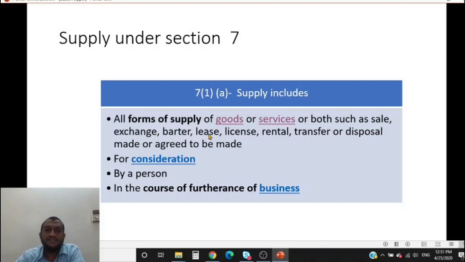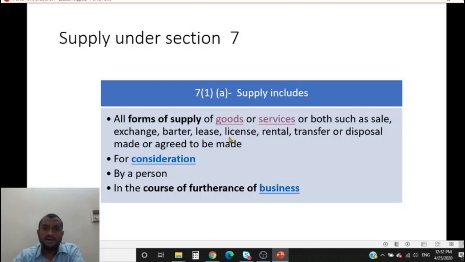Now what is a lease? Lease is a long-term usage. We look at what a lease and rental is. A student goes to an owner of a house and asks for a room. Does he ask for a lease? He never says I want a room on lease. He uses the word rent.